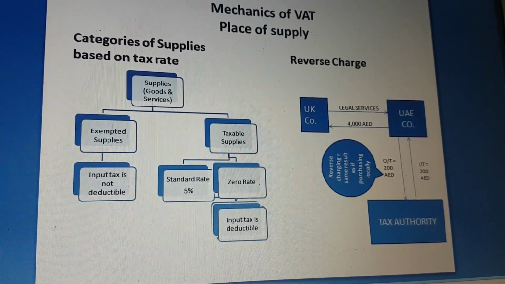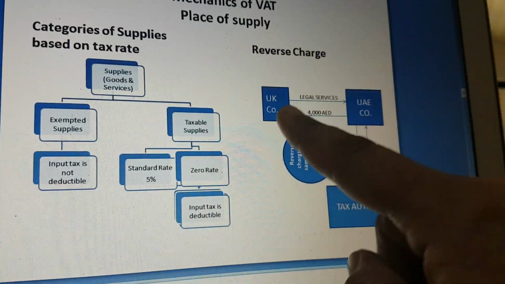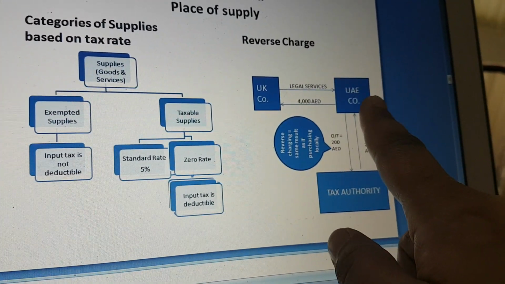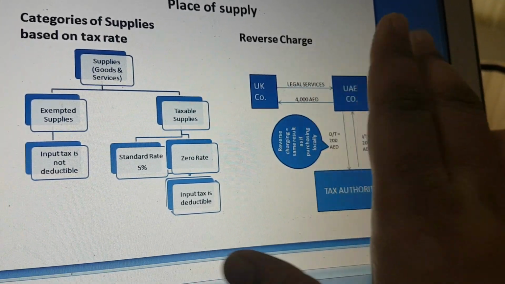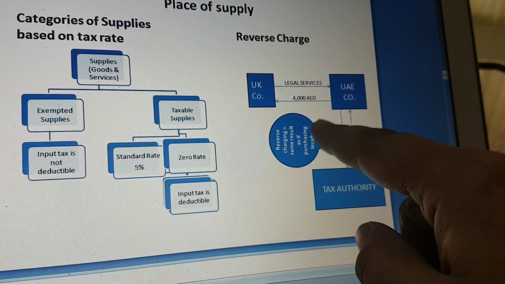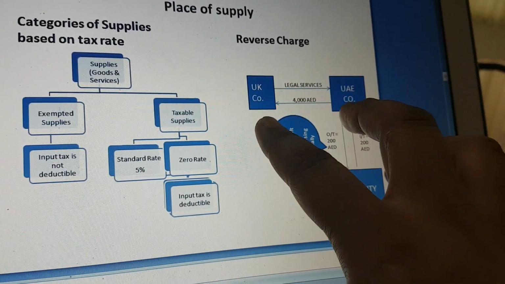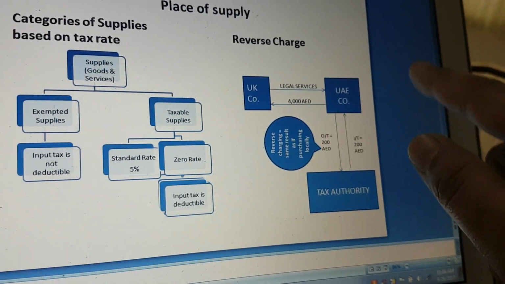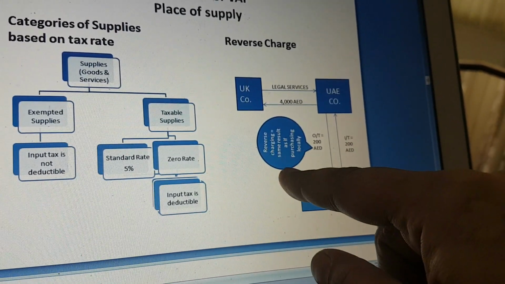We were on reverse charge. Suppose there is a UK company and a UAE company. We are taking legal services from the UK company. The UAE company is asking for legal services for which it is ready to pay 4,000 dirhams. As there is no VAT between these two countries, it will be treated as if it is being purchased locally, as if the services are rendered locally. So 200 dirhams, which is the input tax and output tax, will be paid by the UAE company to the tax authority. This is called the reverse charge.